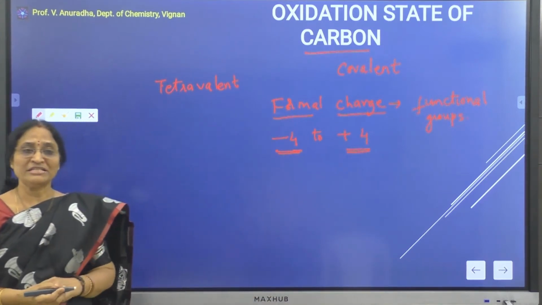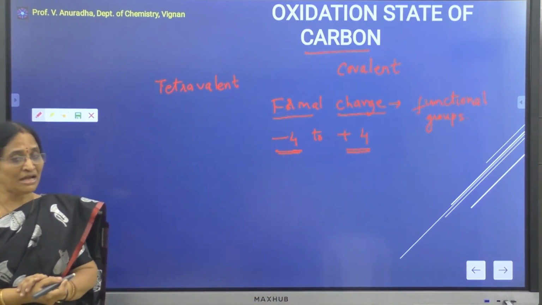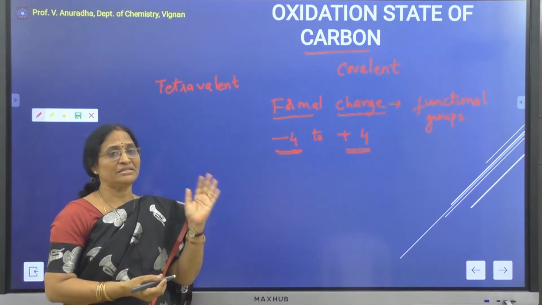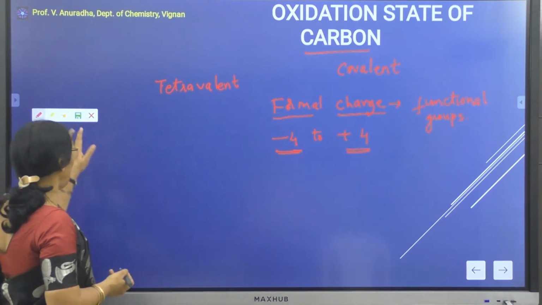By knowing the formal charge that is present on the carbon, we can tell whether this carbon has undergone oxidation or reduction.